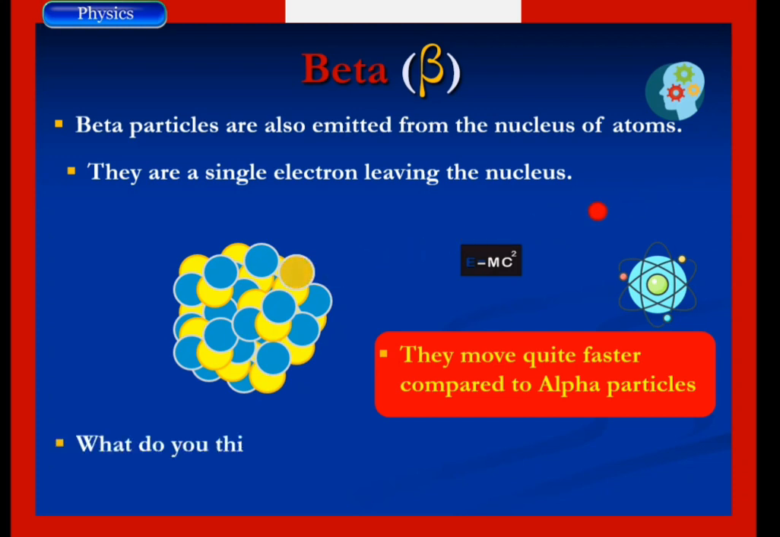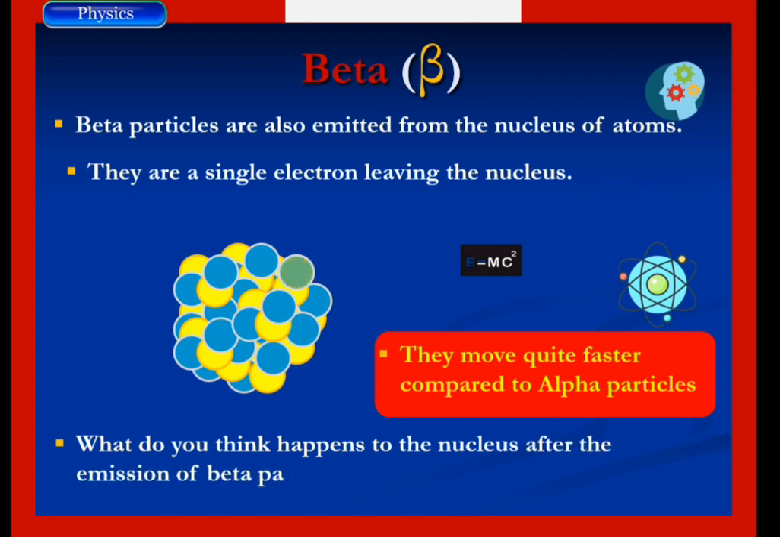So what do you think happens to the nucleus after the emission of beta particles? I guess you're guessing that right too. So its mass number remains the same, but the atomic number increases by 1.